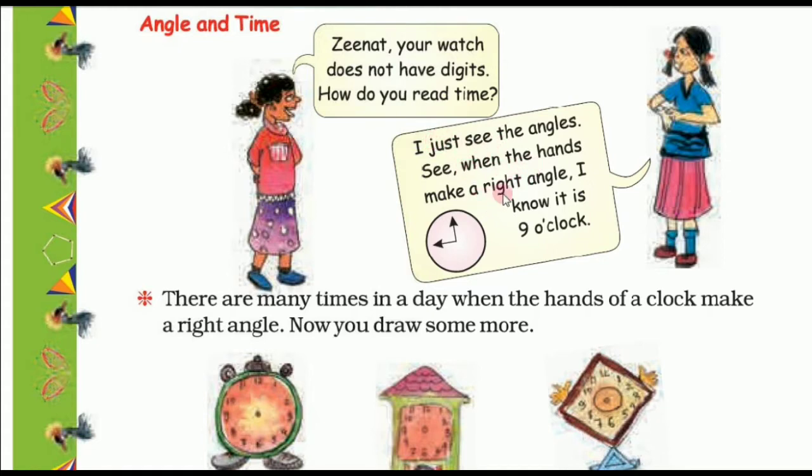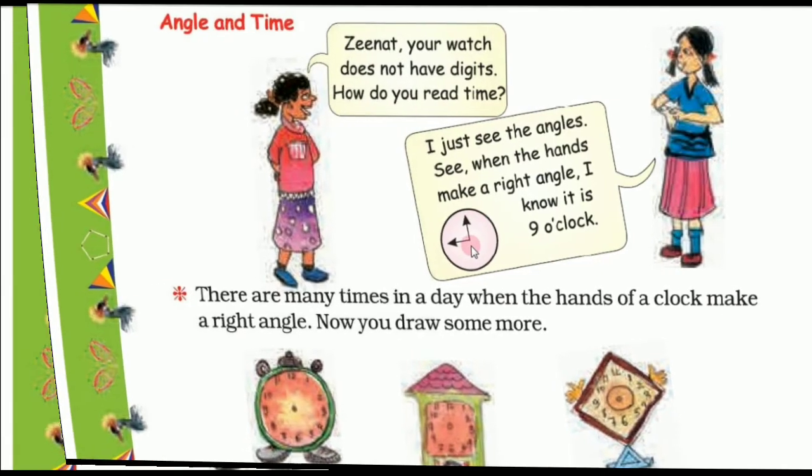See, when the hands make a right angle, I know it is 9 o'clock. See here, this is the angle, a right angle. And when the hands make a right angle, she knows it is 9 o'clock. In this way, she can read other times also.